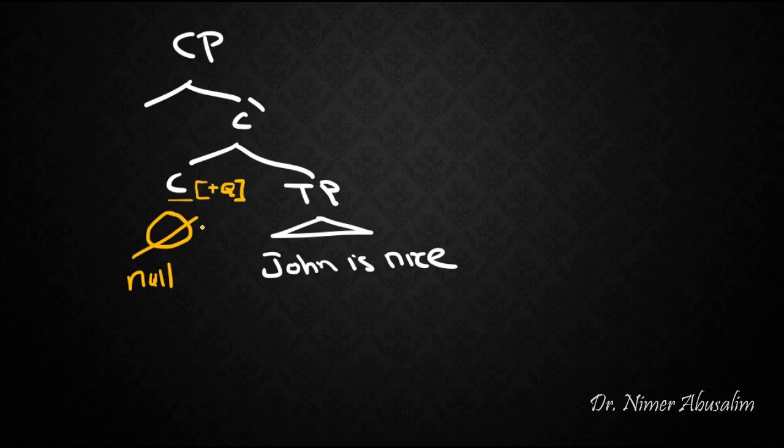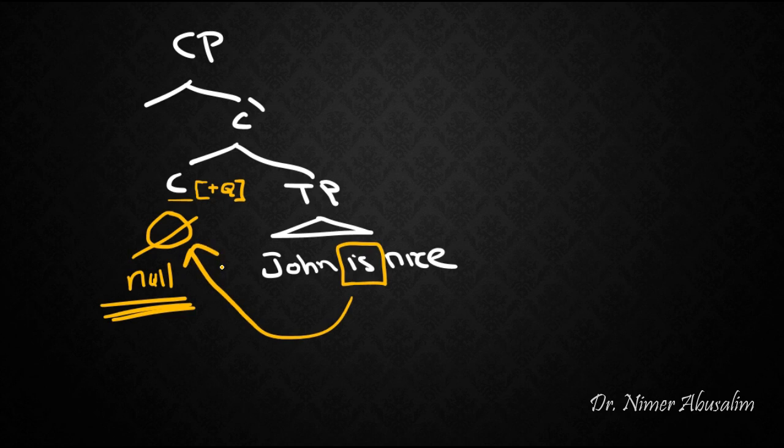So let's say we give it a plus Q feature, which means that this would designate this clause as a question clause. But the problem is there's nothing here to fulfill the question particle. So what does the language do? It borrows the first auxiliary from the main clause and it shifts it up to here to fulfill this need.